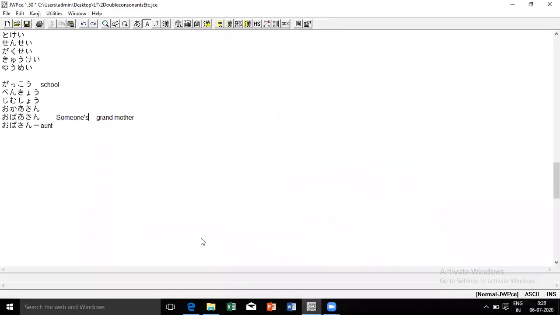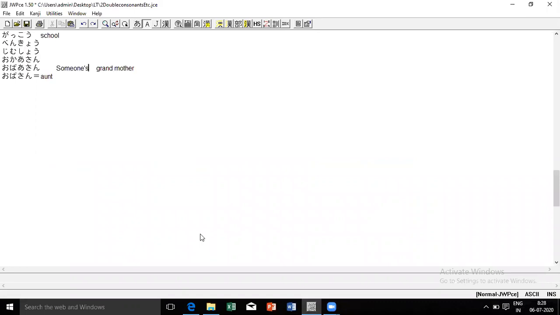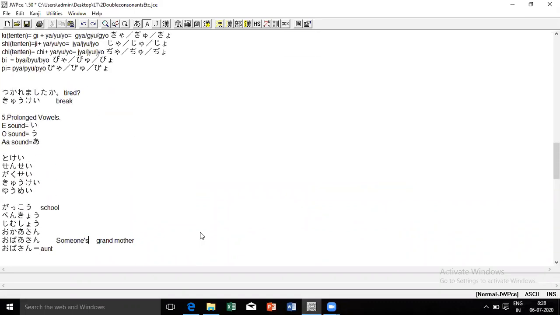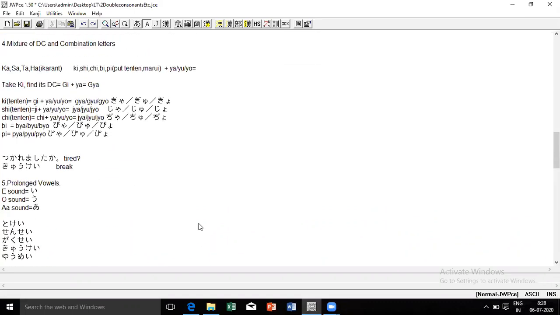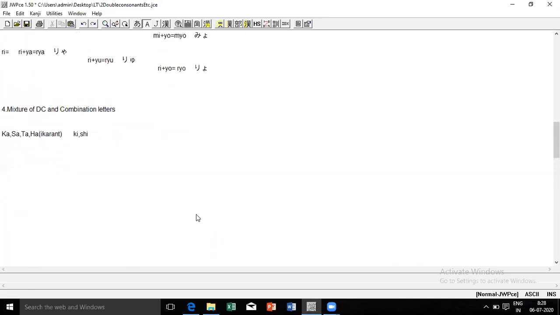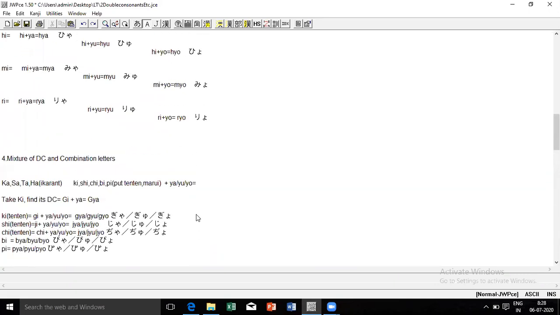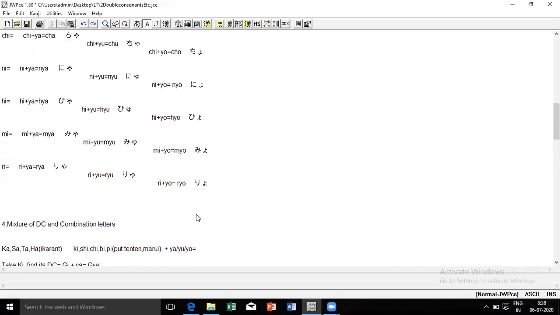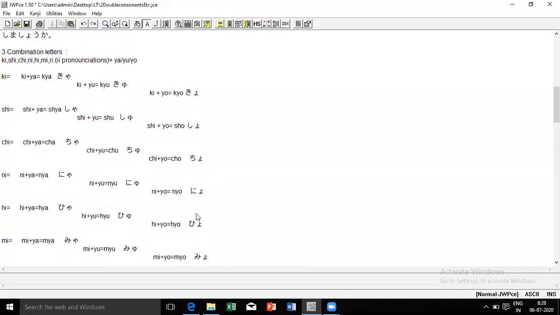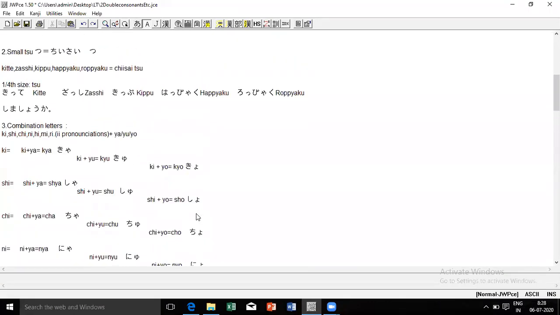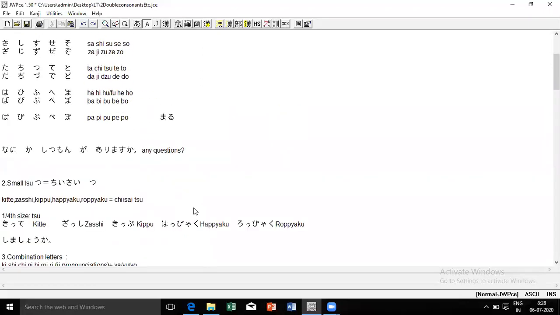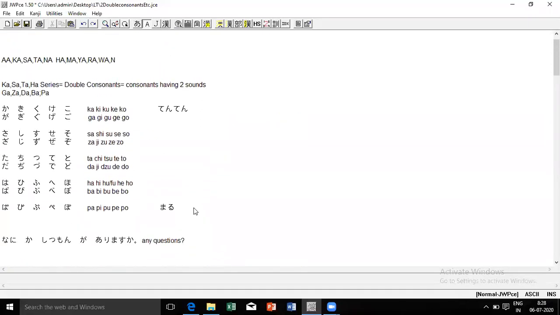So that was about prolonged vowels. These are the main concepts: prolonged vowels, mixture of DC and combination letters, then combination letters. Chisaitsu we had already done in the last class, and this was double consonants, kasa taha.